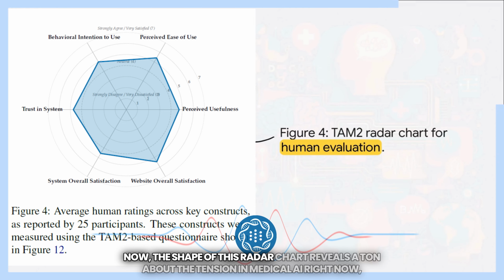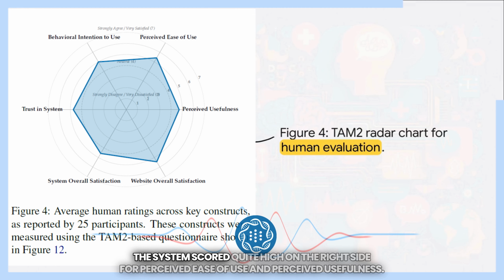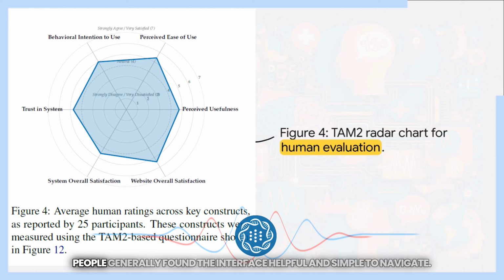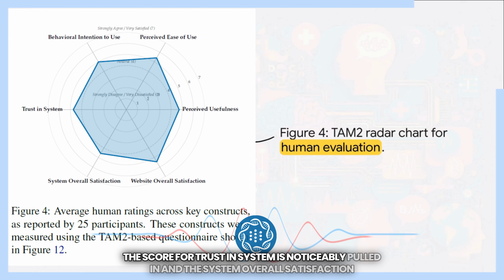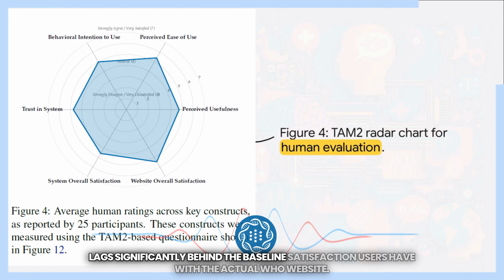Now, the shape of this radar chart reveals a ton about the tension in medical AI right now. The system scored quite high on the right side for perceived ease of use and perceived usefulness. People generally found the interface helpful and simple to navigate. However, look over at the left side. The score for trust in system is noticeably pulled in, and the system overall satisfaction lags significantly behind the baseline satisfaction users have with the actual WHO website.